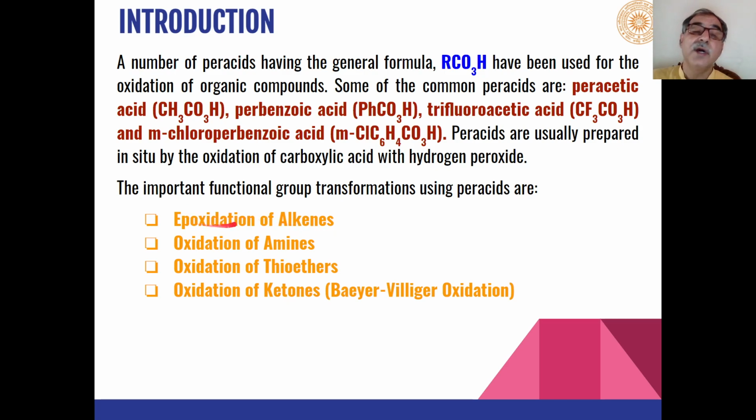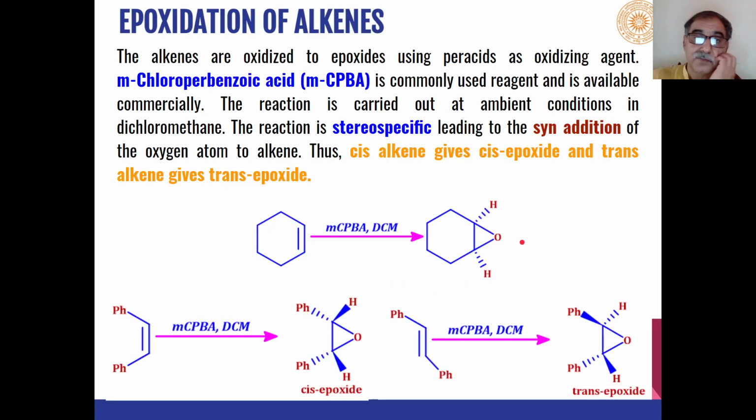Alkenes are oxidized to epoxides. Then amines undergo different types of oxidation reactions with peracids. Then thioethers can be oxidized to sulfoxides or sulfones as the product. And another important reaction is the Baeyer-Villiger reaction, that is oxidation of ketones to esters. So first is epoxidation of alkenes.